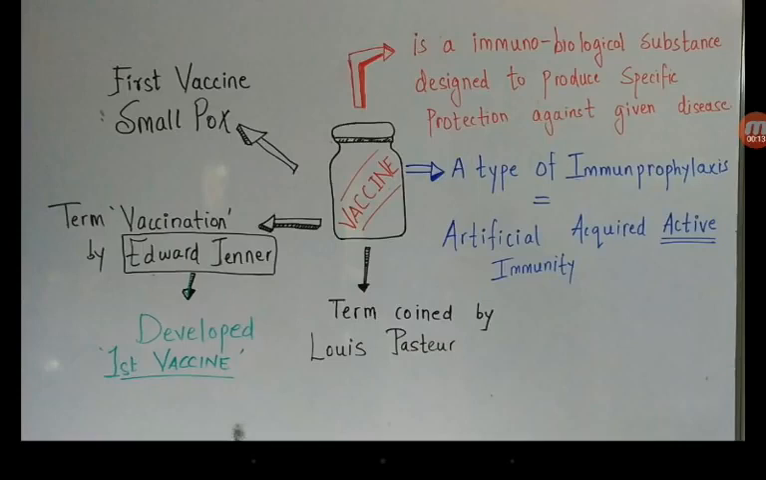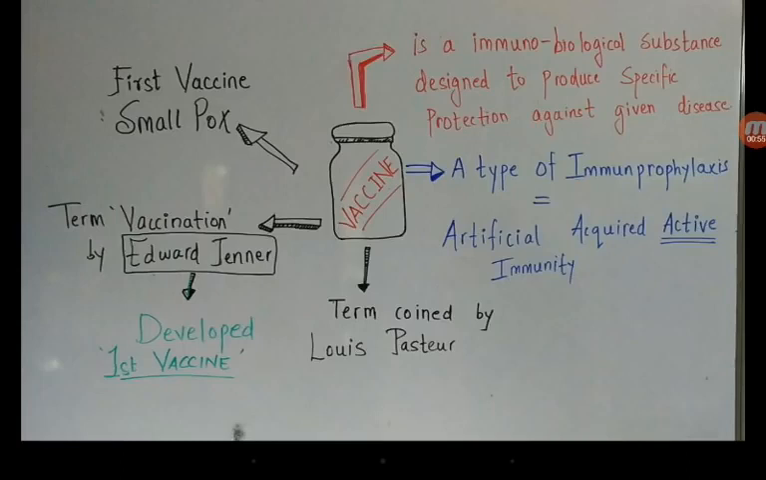So starting from what a vaccine is, it is basically an immunobiological substance designed to produce specific protection against the given disease, whichever disease occurs. We are providing an advanced protection against it. So it is a kind of prophylactic immunization. It is a type of immunoprophylaxis, and this gives us an artificial acquired active type of immunity. The term vaccine was coined first by Louis Pasteur.